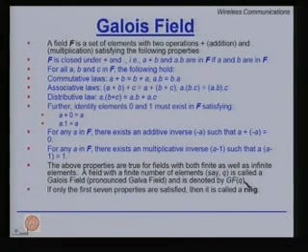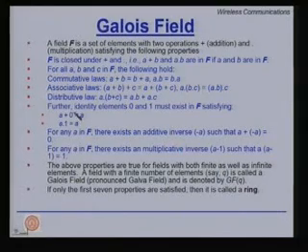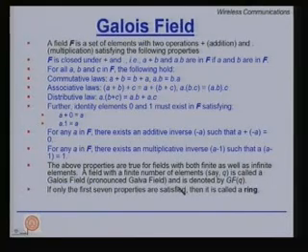If Q is equal to 2, then we have GF2, the binary field. If only the first 7 properties mentioned here are satisfied, that is, there is no multiplicative inverse, but all the other properties are satisfied, then that set is called a ring. Okay. So, a ring with an additional property that a multiplicative inverse exists becomes a field. Fine. So, if we can ensure this, then we can define our field and a ring. Today we will learn to construct Galois fields as well.